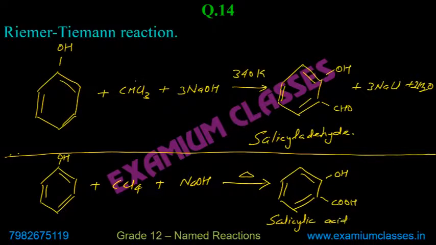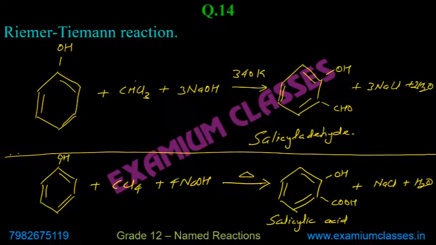And remember, when we write acid, as I have already told you, as per IUPAC naming convention there is a space. But if you write salicylic aldehyde there won't be any space, but salicylic acid, there will be space. Then same, you will get NaCl and H2O. But balancing is slightly different here.